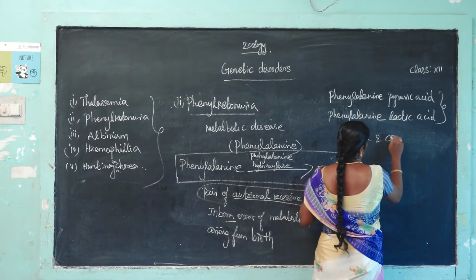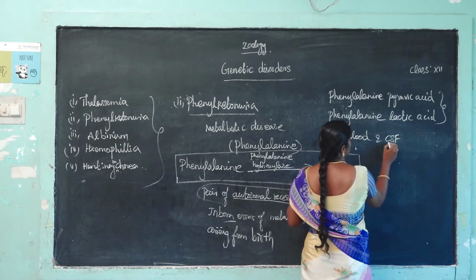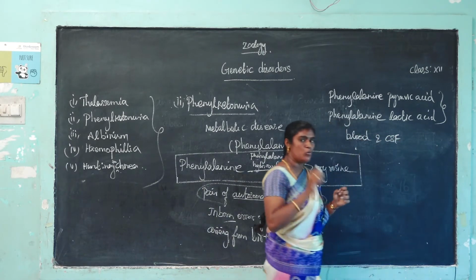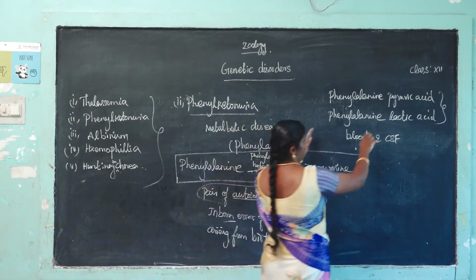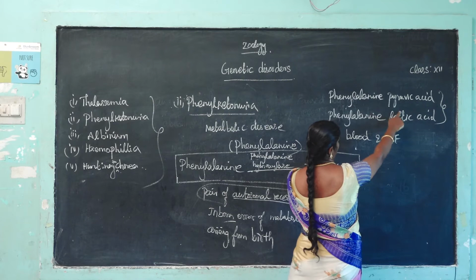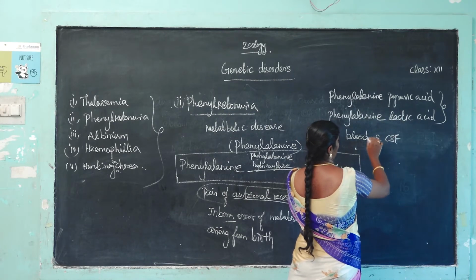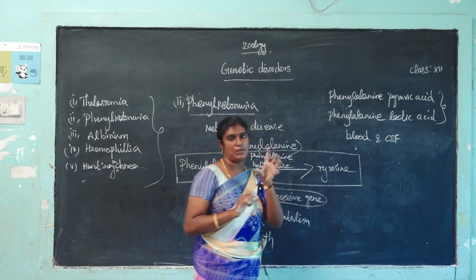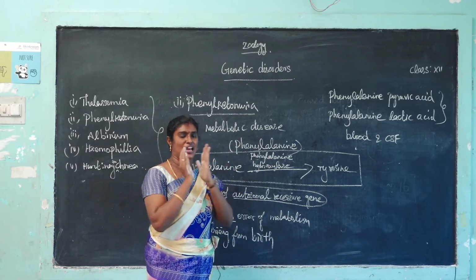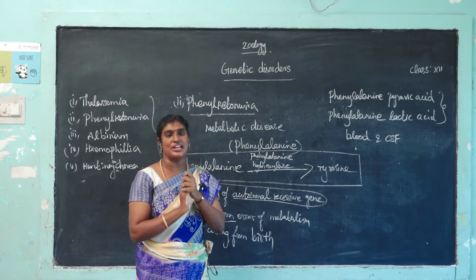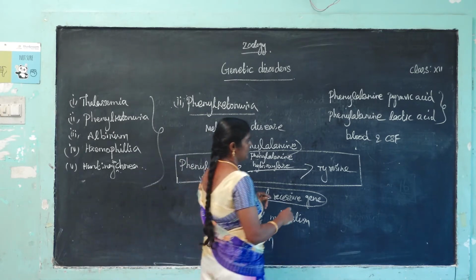What is the meaning of CSF? CSF means cerebrospinal fluid. The two final molecules, phenylalanine pyruvic acid and phenylalanine lactic acid, are deposited or accumulate in blood and cerebrospinal fluid. The excess of phenylalanine pyruvic acid and lactic acid is excreted in the urine.